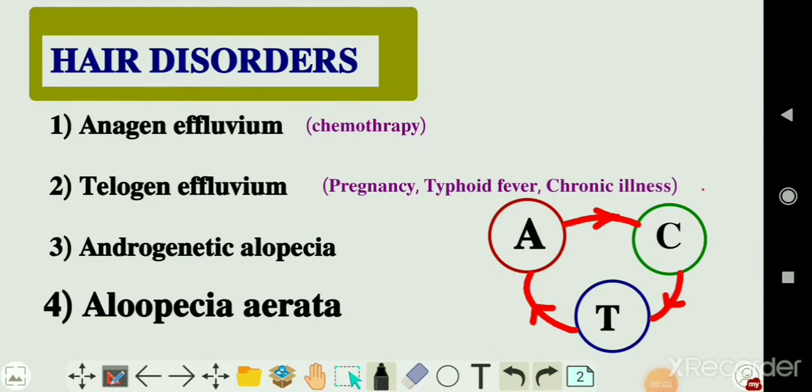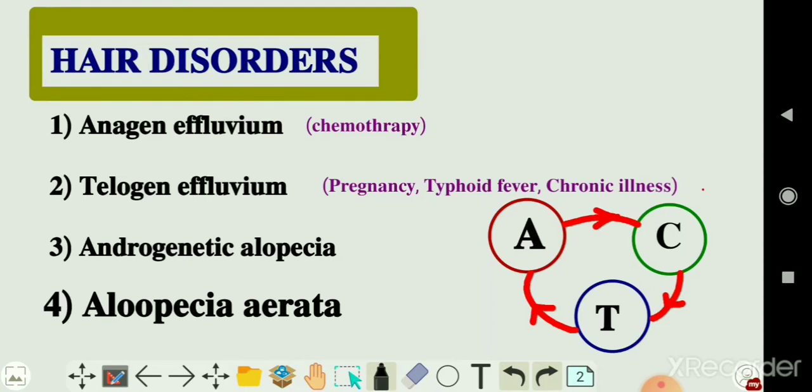discussing about types of hair disorders, then causes of hair disorders, then patterns of hair loss, and at the end of the video, I will be discussing about treatment of hair loss. Now let's first go through types of hair disorders.